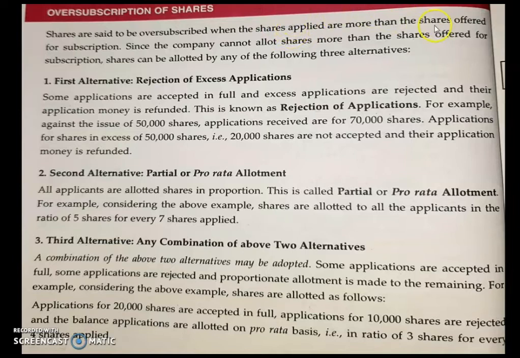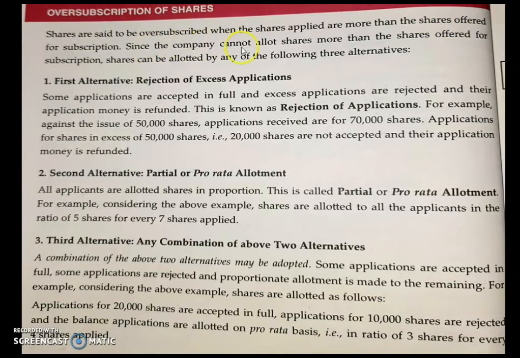So when shares applied are more than shares offered, it is a case of oversubscription of shares. The applications received from the shareholders are more than what the company is offering or needs, so it is a case of oversubscription of shares.